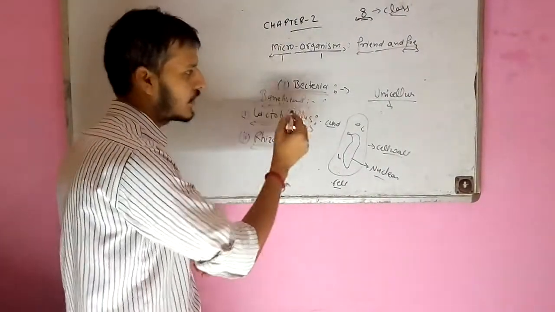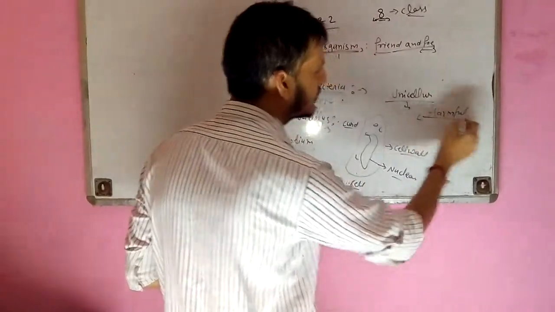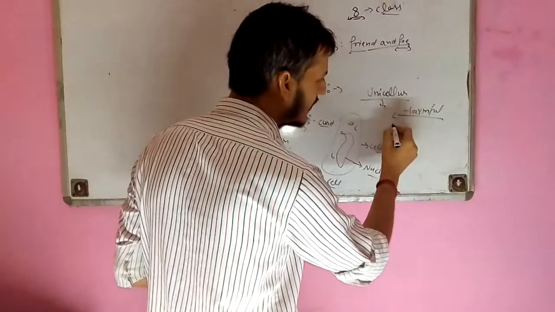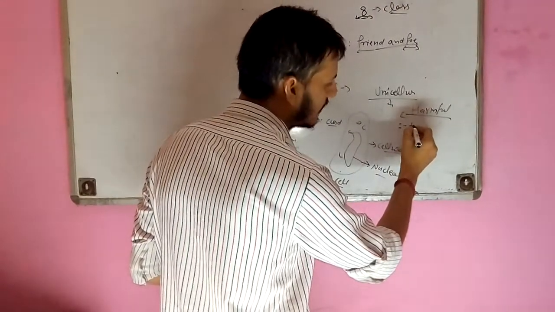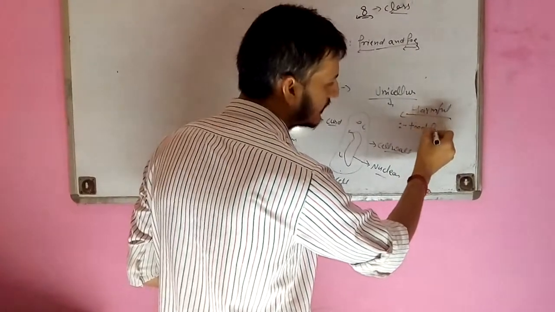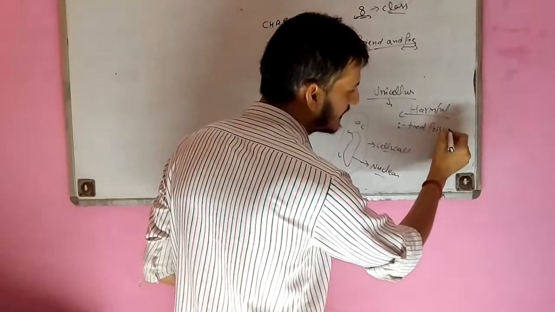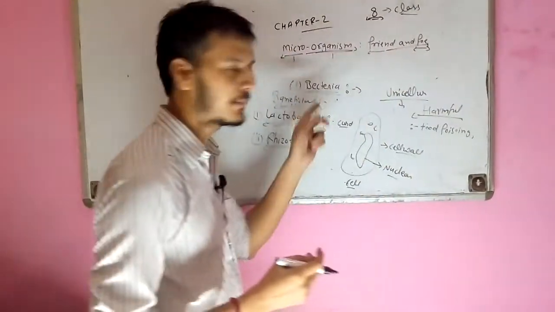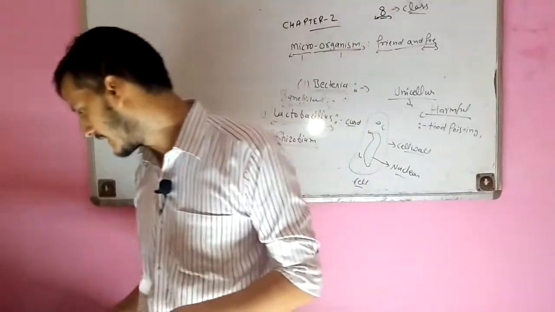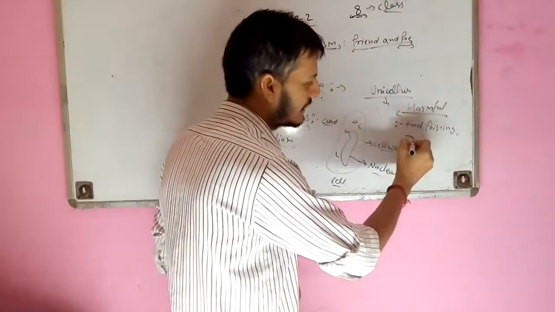If we talk about the harmful nature of bacteria, they cause some diseases, like food poisoning. Food poisoning is a common example which we generally get from bacteria, and another example is typhoid.